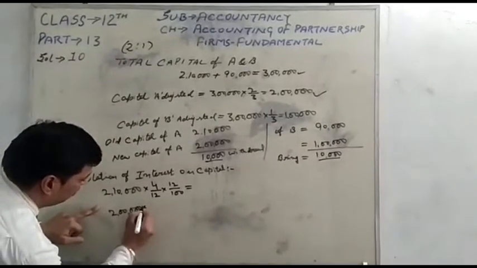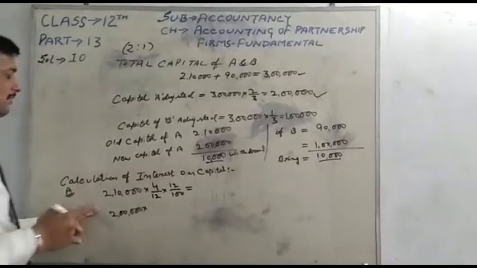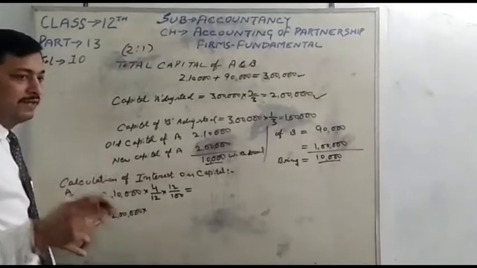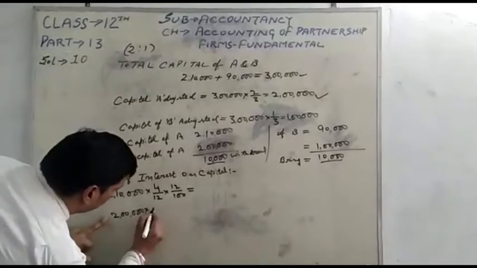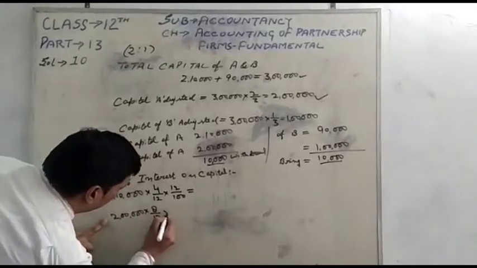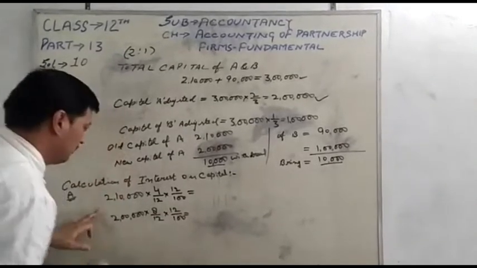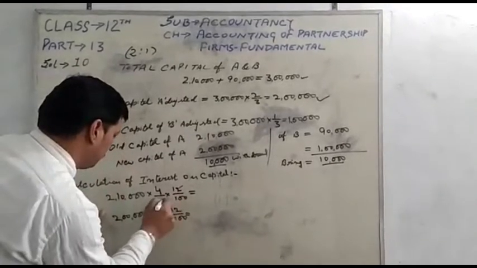From 1st August to 31st March, the total months is 8. 8 by 12 multiplied by 12% as given. Then calculate, 12 12 cancel.